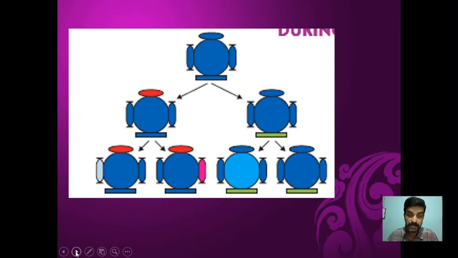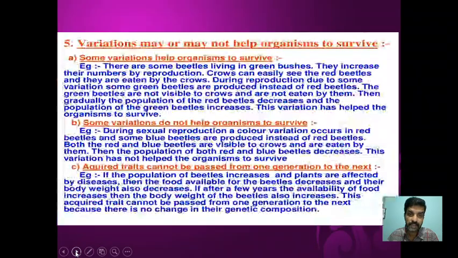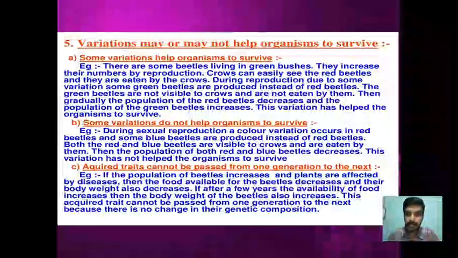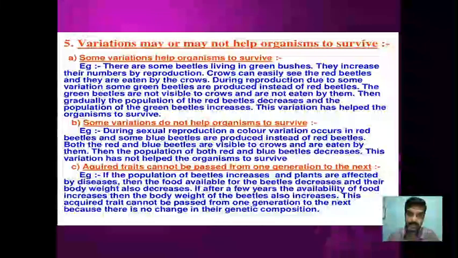Of course, in asexual reproduction, these variations will be less, and in case of sexual reproduction, the variations will be more. Then variations may or may not help the organisms to survive. Some variations help organisms to survive.